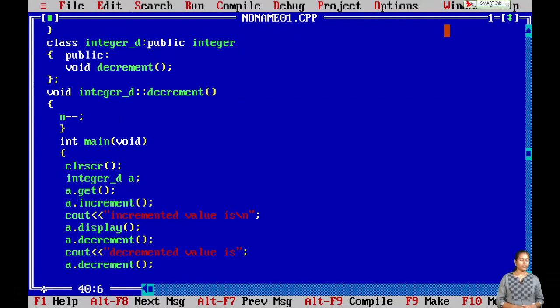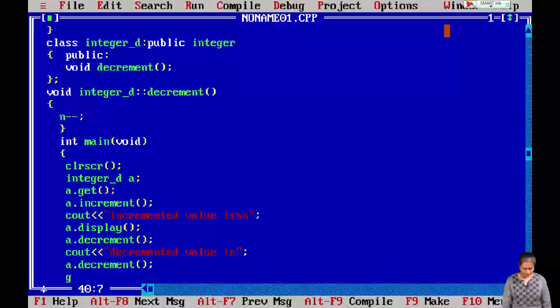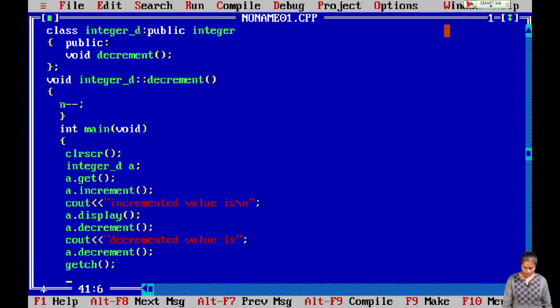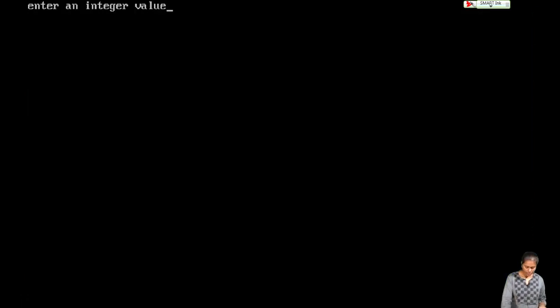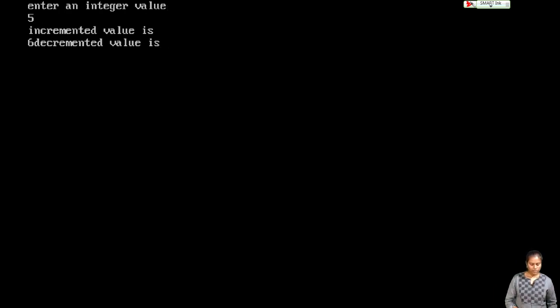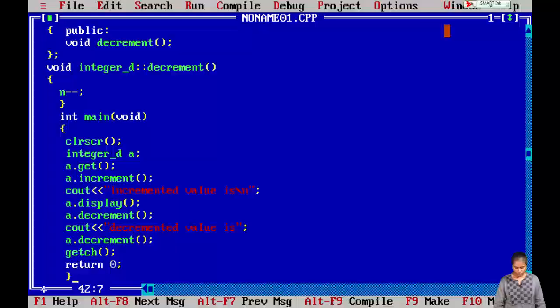So now we are done writing all the necessary things. So now I terminate the program by writing get.ch, and we write the return statement, return 0, and you close the program. Okay. Now we are done writing the program. So let us compile the program. Okay, the program is free from errors. So just run the program. Enter an integer value. So let us say our integer value is 5. Okay. See, incremented value is 6 and decremented value.